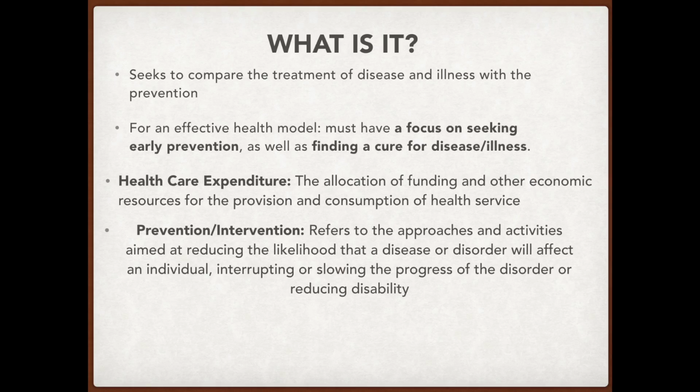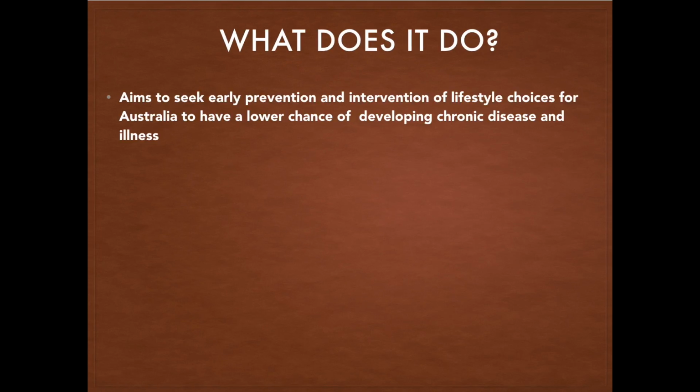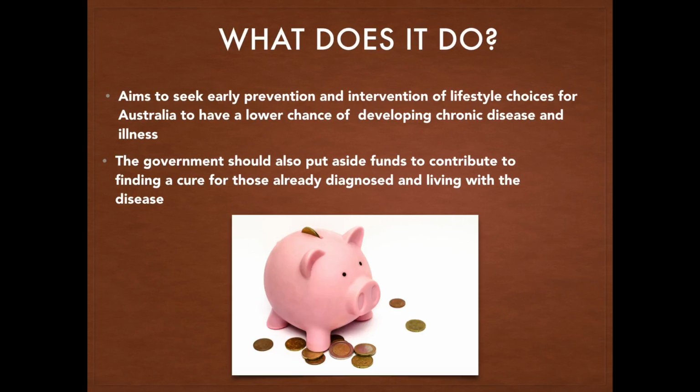Prevention and intervention refers to approaches and activities aimed at reducing the likelihood of a disease or disorder that will affect the individual. The purpose of this dot point is to seek early prevention of lifestyle choices so that the Australian population has a lower chance of chronic diseases and illness. Though this is the overall aim, the government should also put aside funds to contribute to finding a cure for those already diagnosed and living with chronic diseases.